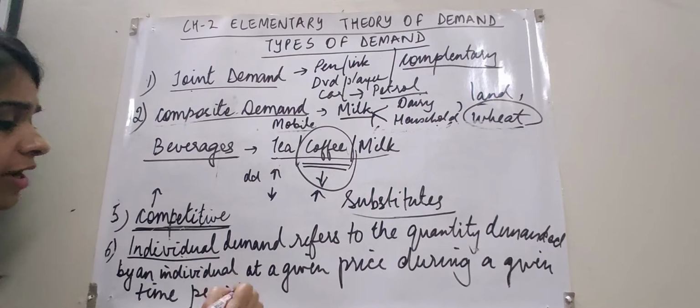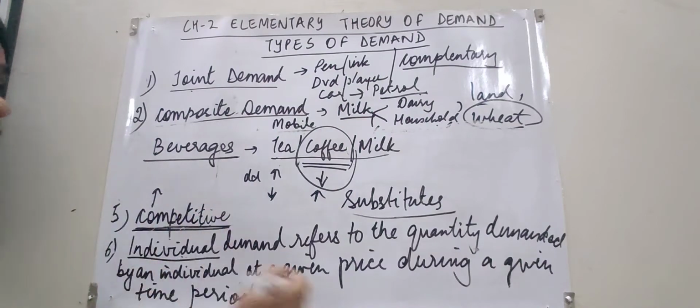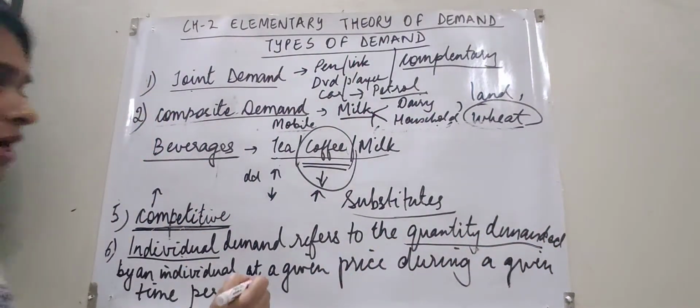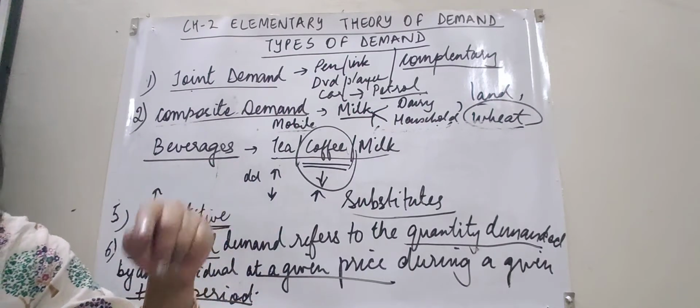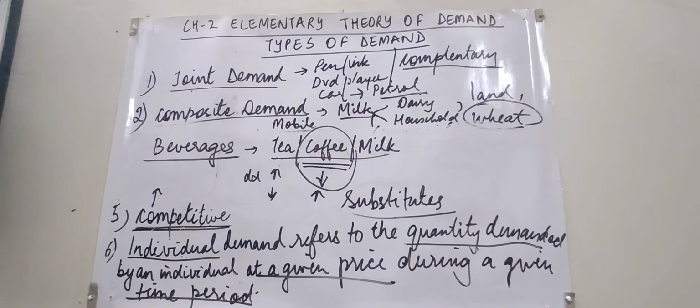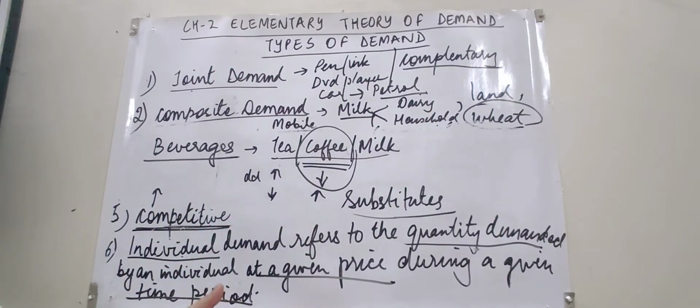So whenever you are giving the definition of demand, you have to be very careful of writing the keywords: quantity demanded at a given price and during a given time period. Clear? So individual demand refers to the quantity demanded by an individual. Market demand, on the other hand, refers to the quantity demanded by all the individuals in the market taken as a whole. So when we add the individual one quantity demanded with individual two quantity demanded, that will be referred to as market demand.